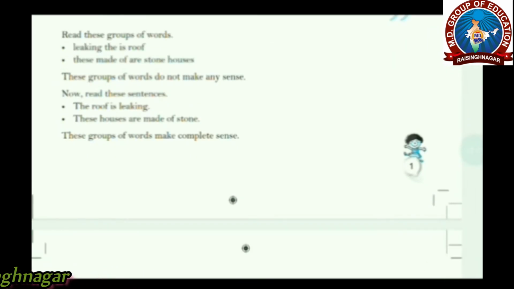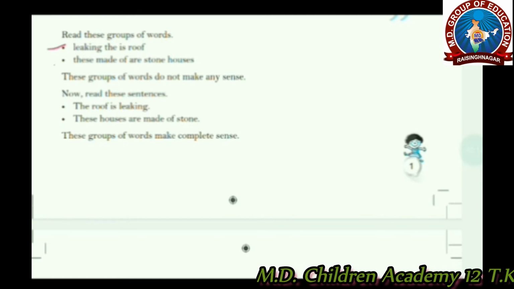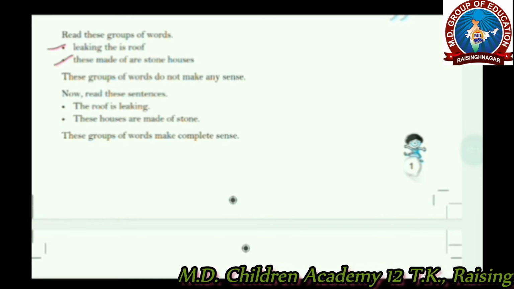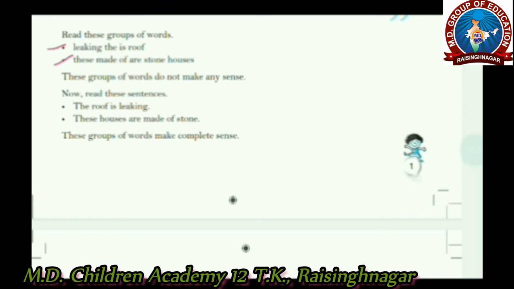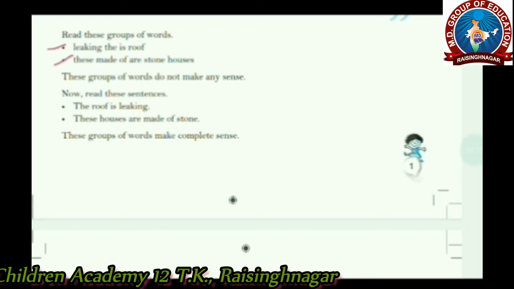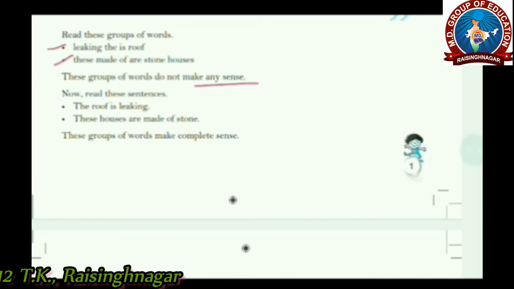Now let's know more about sentences. Read these groups of words. Leaking the is roof. It's not making a proper sense. These made of are stone houses. This is again not making a proper sense. They are groups of words but not making any sense, so we can call them jumbled words. So let's rejumble them and make proper, senseful sentences.